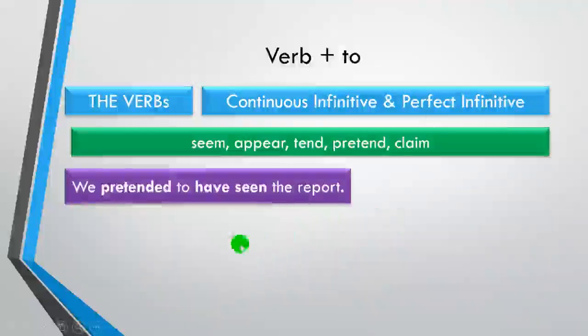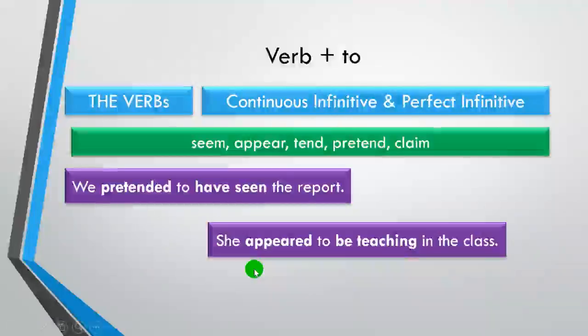For example, we pretended to have seen the report. If you pay attention here, pretended comes from here, and then I use to plus the perfect infinitive, so you use have, and after that you change the verb into verb 3.